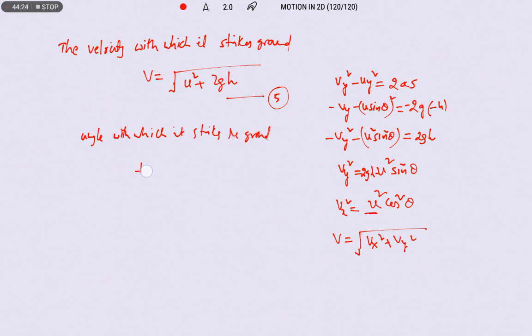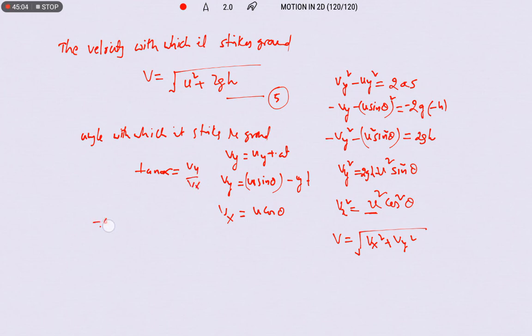Therefore tan alpha is equal to Vy by Vx. What is the value of Vy? So Vy after some time t seconds, we can write Vy equals uy plus at. Here uy is nothing but u sin theta, and the value of a is minus g, so it is minus gt. Then what about Vx? Vx is constant, that is equal to u cos theta.